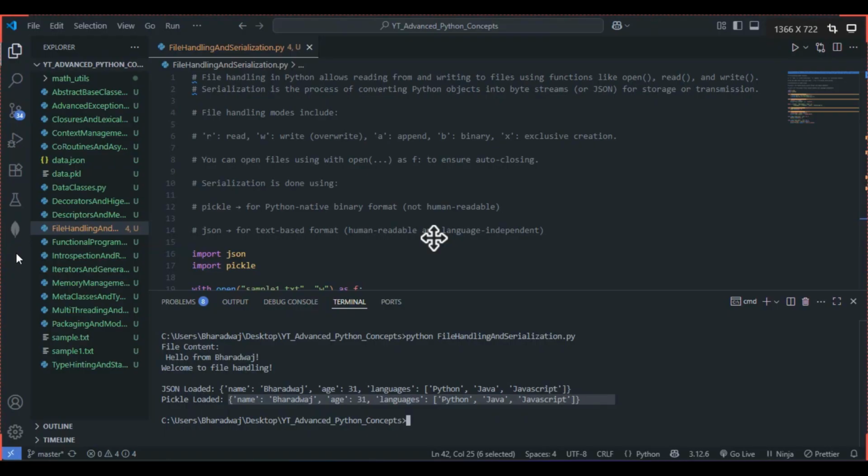So this is it for the file handling and the serialization part. Next, we'll be discussing about the